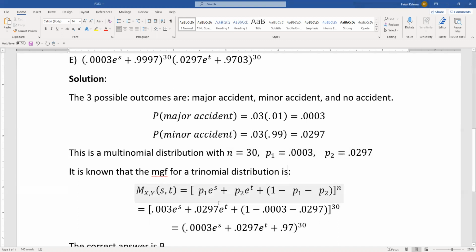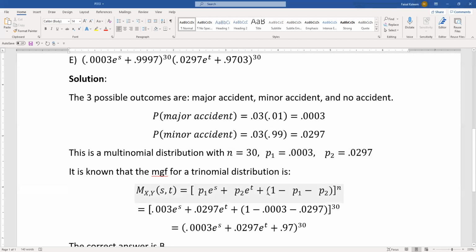And so the s is corresponding to the major accident. So that's why I've written P1 with the e power s. And I've written P2 with the e power t because t was corresponding to minor accidents, and P2 here is the probability of minor accident, which is 0.0297. And then the third probability would be 1 minus P1 minus P2, and that doesn't have an e with it because the third probability was of no accidents.